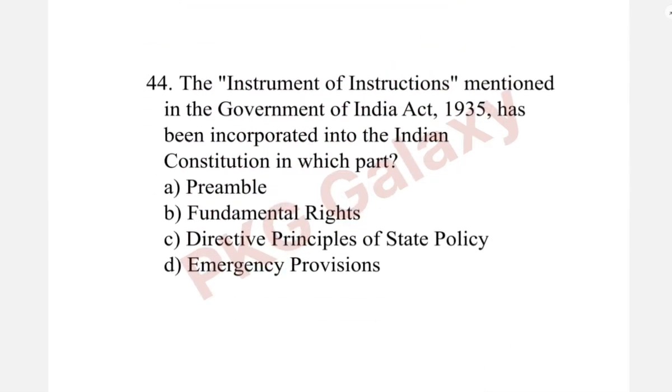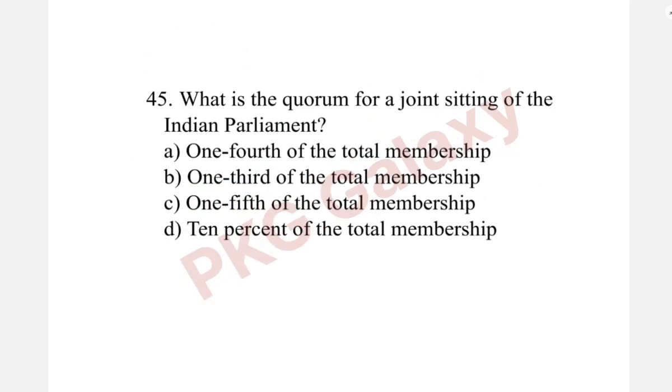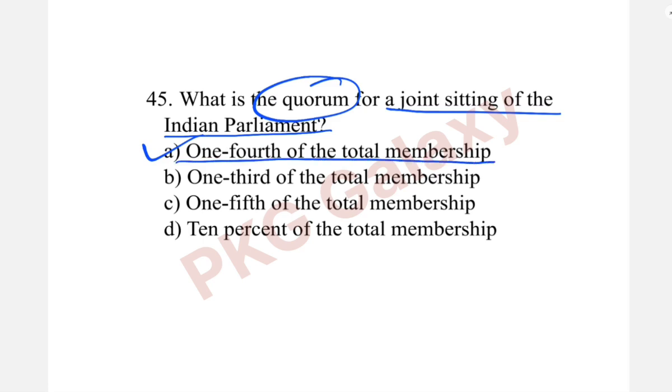Next question. The instruments of instructions mentioned in the Government of India Act 1935 have been incorporated into the Indian Constitution in which part? The correct answer is option C, Directive Principles of State Policy. What is the quorum for joint sitting of the Indian Parliament? The correct answer is option A, 1/4 of the total membership.